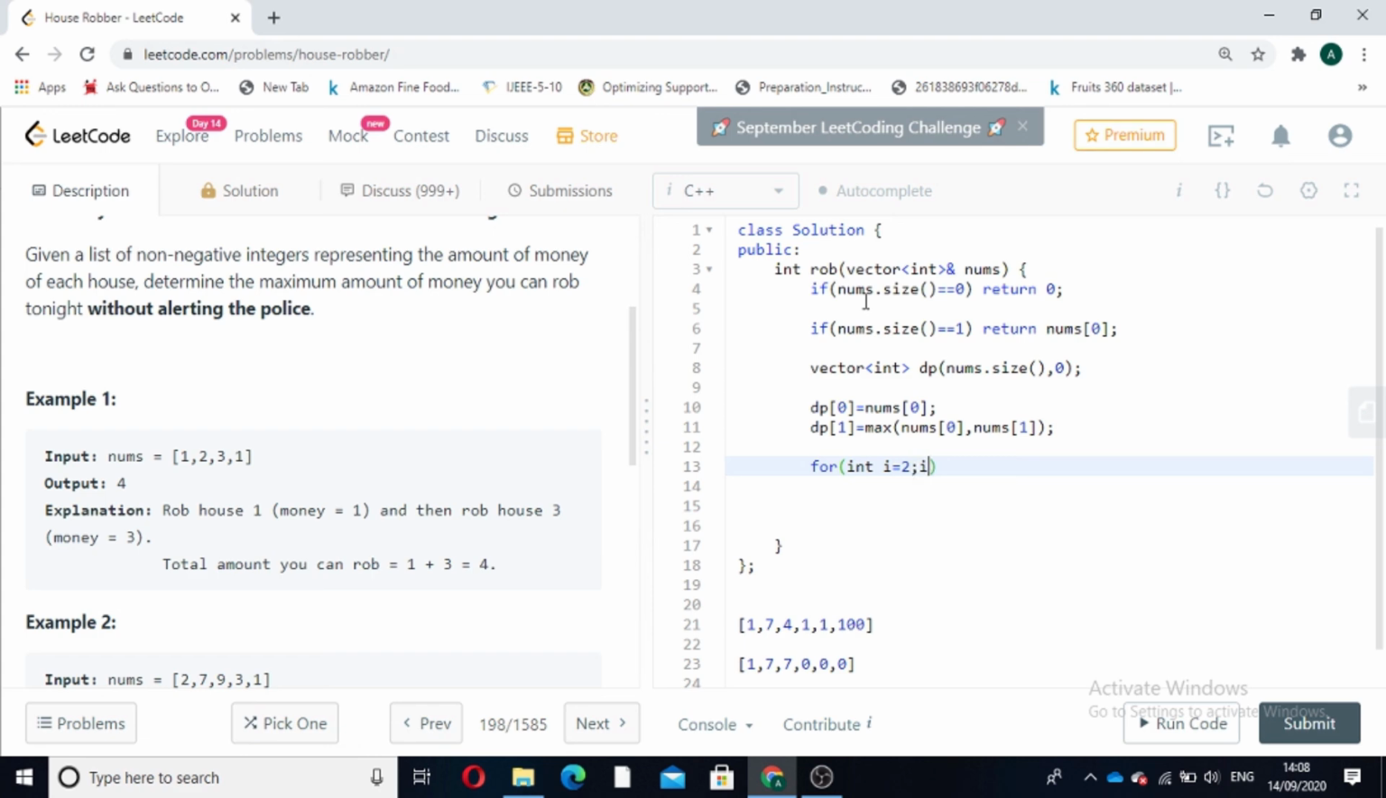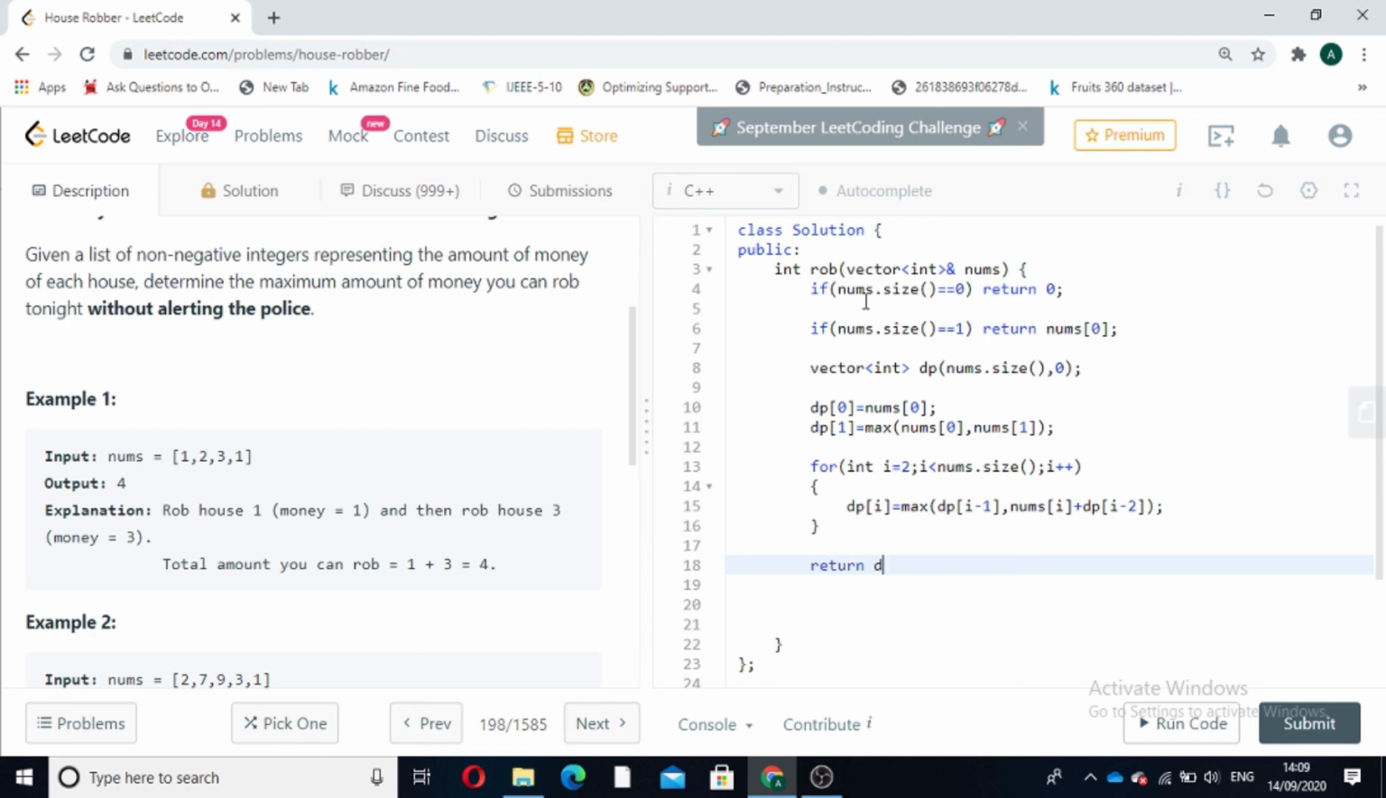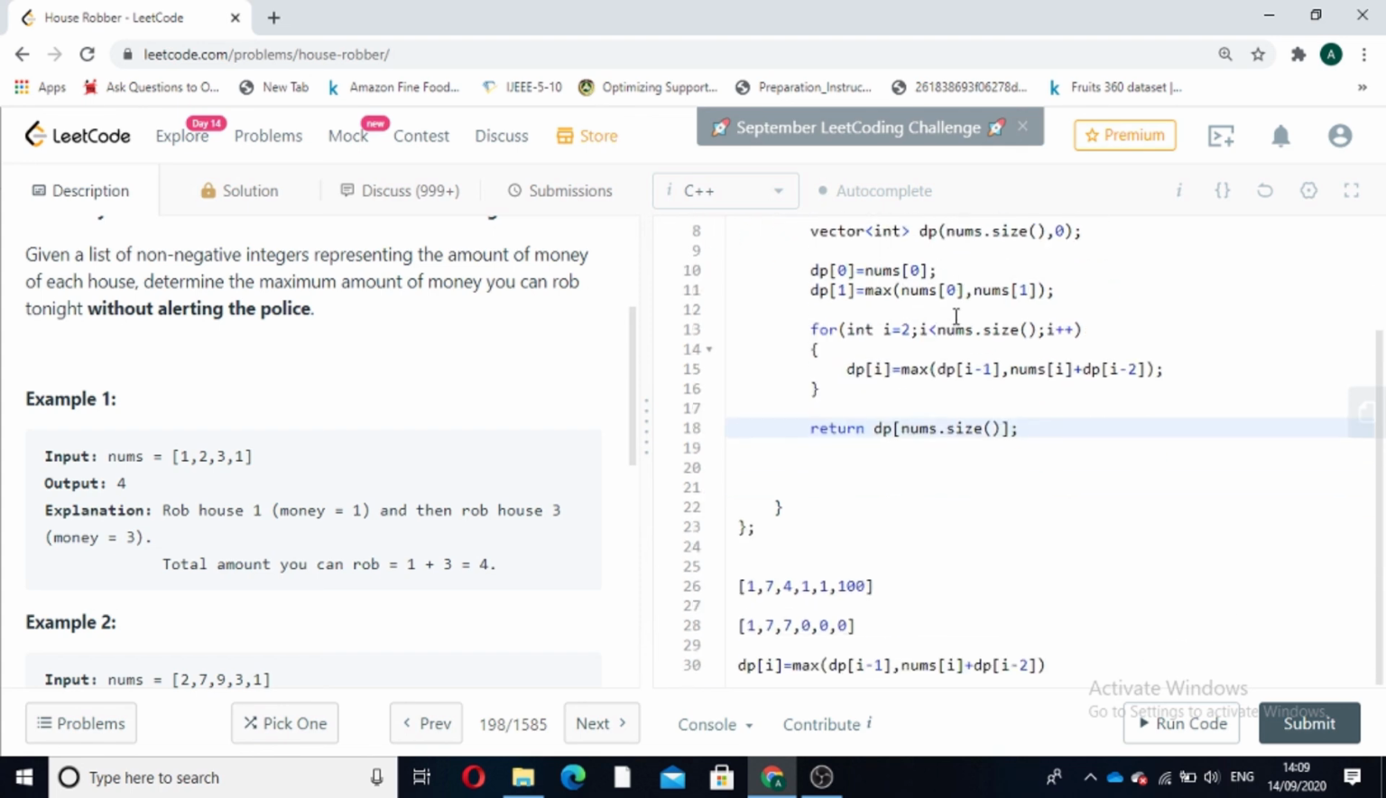Now we will loop through it. For int i equal to 2, i less than nums.size, i plus plus. Now we will store at this index the maximum value. If we do not take this index into consideration, then dp[i-1], and if we take this index into consideration, then the value at this index plus the maximum amount robbed till index i minus 2. And in the end we will return dp[nums.size-1]. So this is the answer. Now let's submit our code.